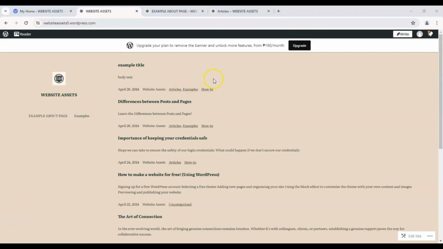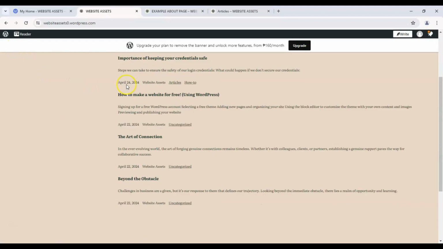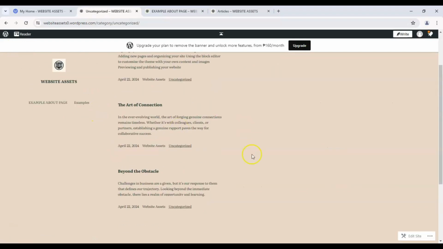Having categories and tags on our posts makes it really easy to navigate. So if I wanted to see only the articles, I just click on articles and they'd be here. While if I went back home and I only wanted to see the uncategorized ones, and these ones are the stock posts from the theme, I could see those.